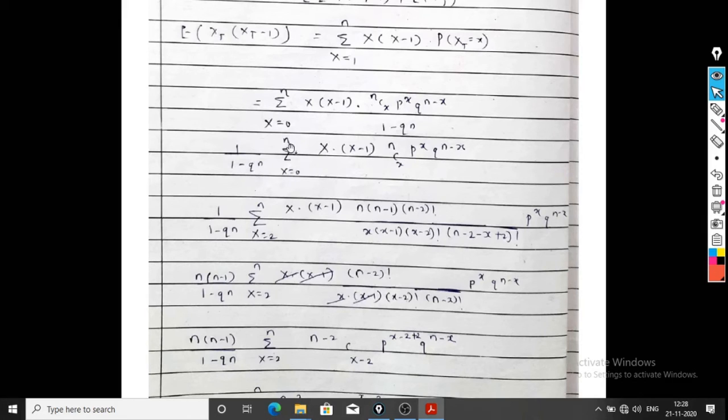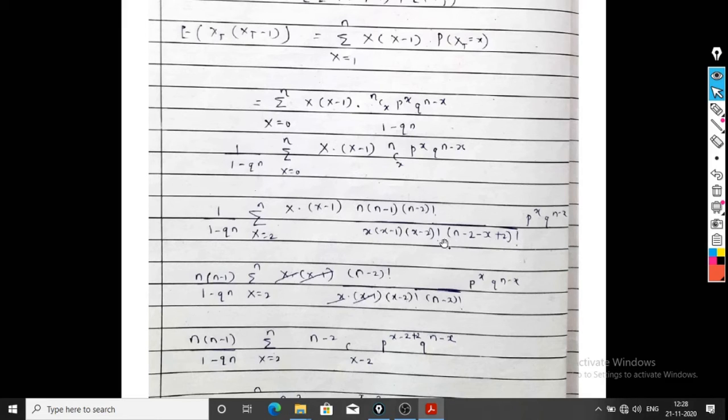We get 1 upon 1 minus q raised to n, summation x equal to 0 to n, x into x minus 1, nCx p raised to x q raised to n minus x. We can write summation x equal to 0 to n as x equal to 2 to n. Now we have to adjust two terms. So it is x into x minus 1. This n factorial we can write as n into n minus 1 into n minus 2 factorial. Again, x factorial is written as x into x minus 1 into x minus 2 factorial, and n minus x factorial is written as n minus 2 minus x plus 2 factorial.